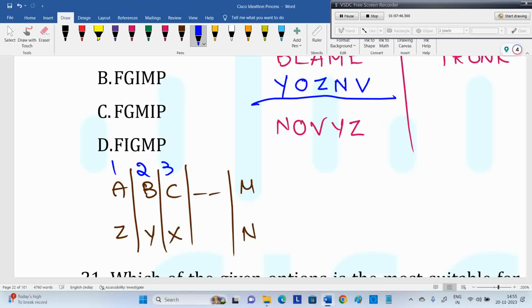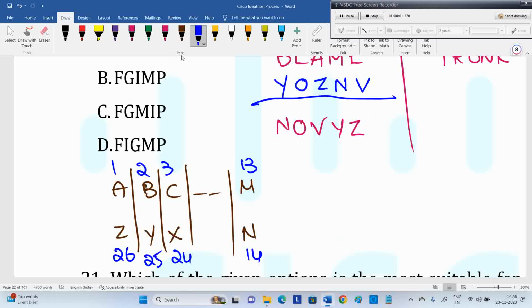This is 1, 2, 3, and so on up to 13. C reverse code is 24, below it is 1. B reverse code is 25. A reverse code is 26. M reverse code is 14. X reverse code is 3. And this is opposite pairs.